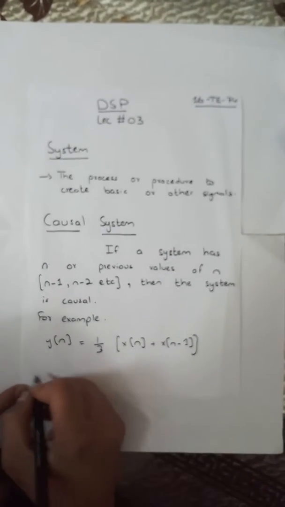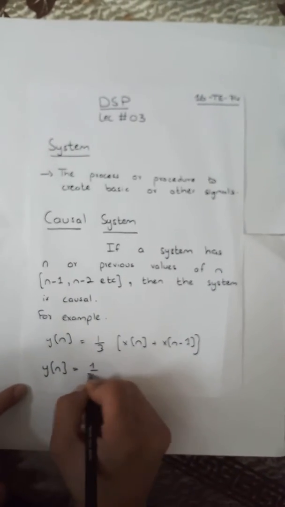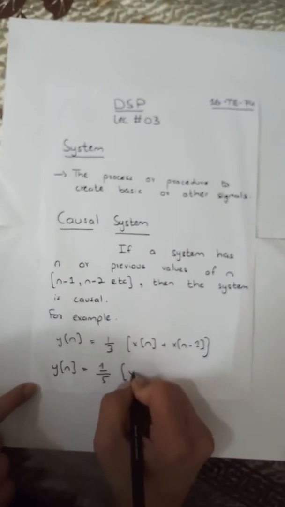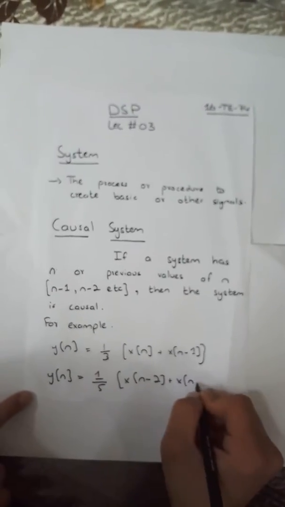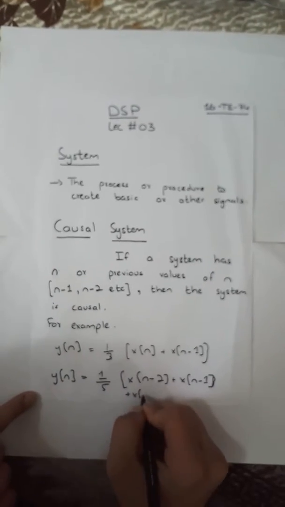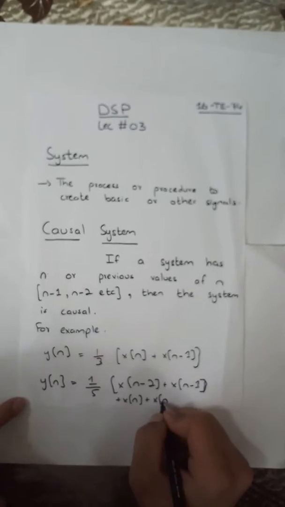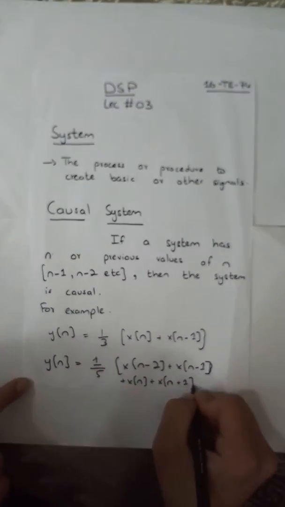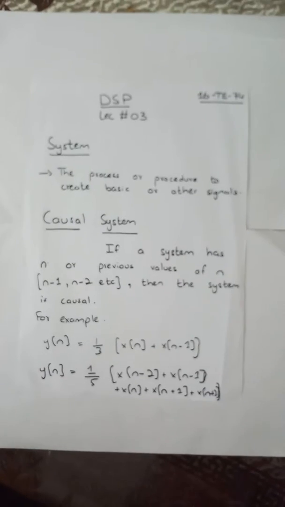Now let's take another example, another system. Let's suppose this is the system: x[n-2] + x[n-1] + x[n] + x[n+1] + x[n+2]. So what would be this system? ये सिस्टम क्या होगा?